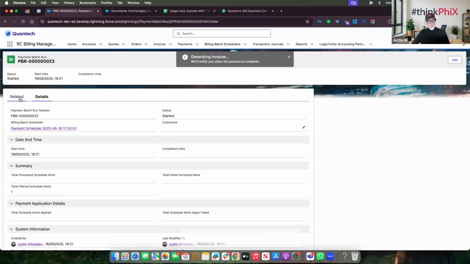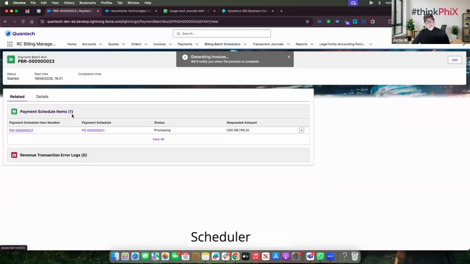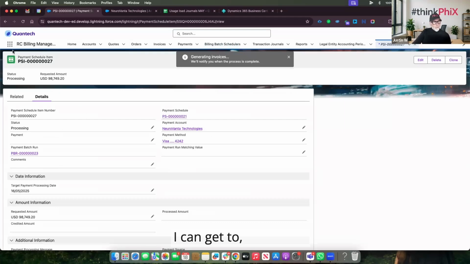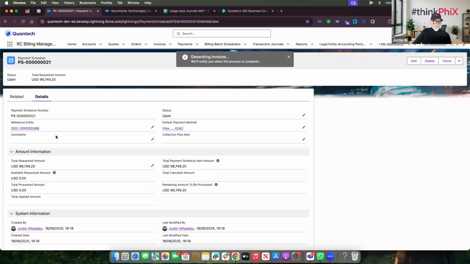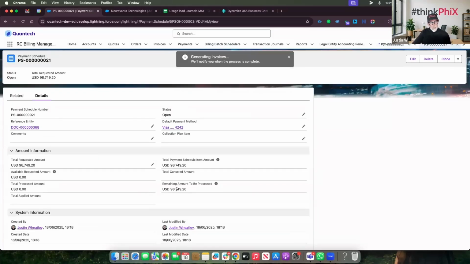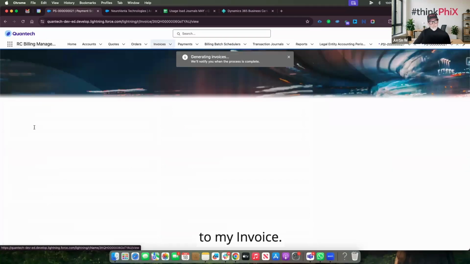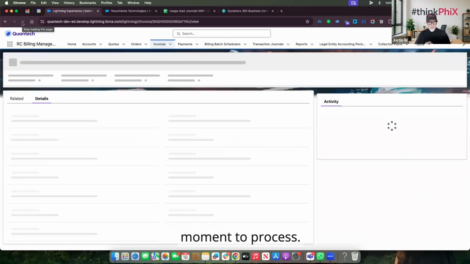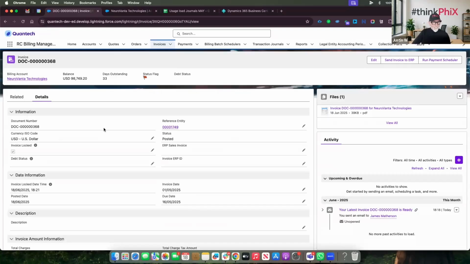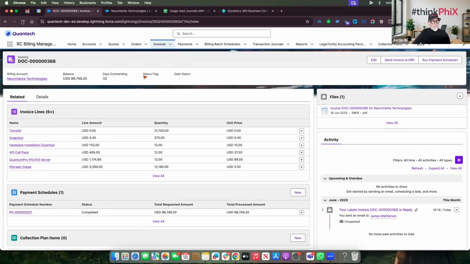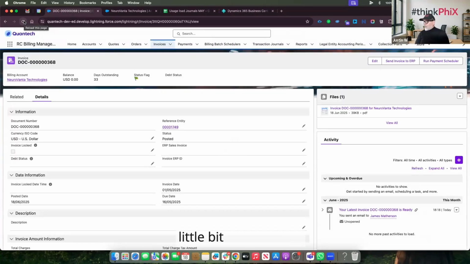And then within my payment batch run, I should see my payment scheduler items. And directly from here, I can get to, sorry, that was the wrong record. I can see that the requested amount has been taken. Let's navigate back to my invoice. Okay, just give that a moment to process. Total processed amount. That's now complete. Okay, I'm probably being a little bit too quick.